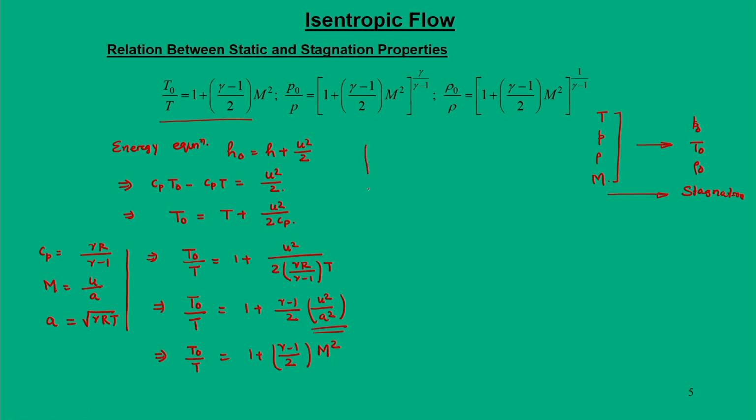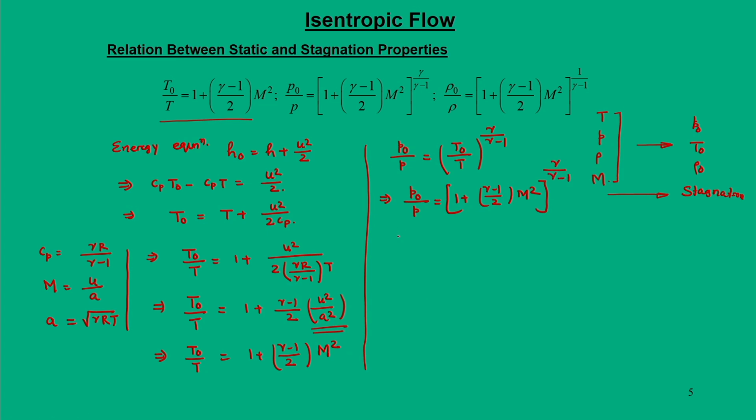Now, knowing this, we can recall the similar relation between pressure and temperature, P naught by P is equal to T naught by T to the power gamma by gamma minus 1. When you substitute, we land up with P naught by P is equal to 1 plus gamma minus 1 by 2 M square, entire to the power gamma by gamma minus 1.